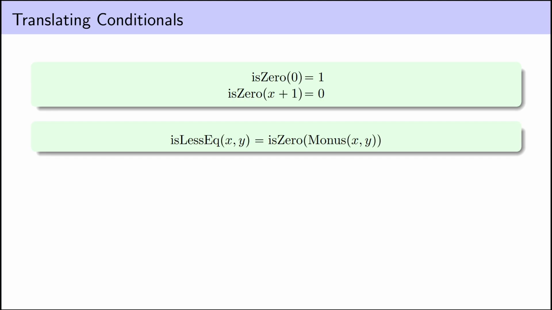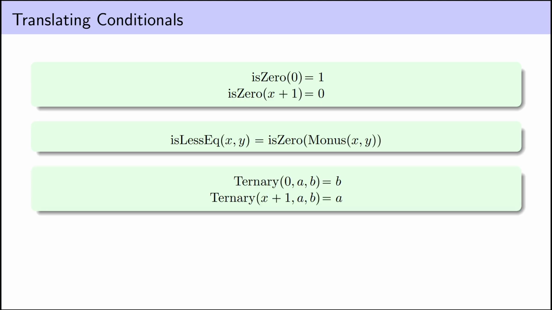For other inequalities, just switch the order or add one as appropriate. And if you're clever, you can use this to create an isEqual function as well. And finally, once we have our booleans, we can use them to produce different outputs to functions. This ternary function here, in C notation, you may have seen this as ?:.